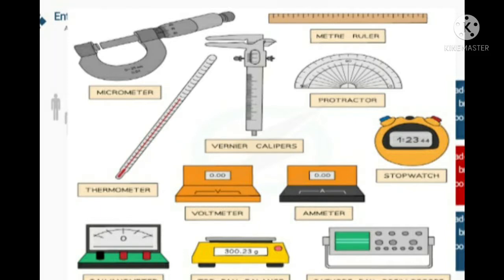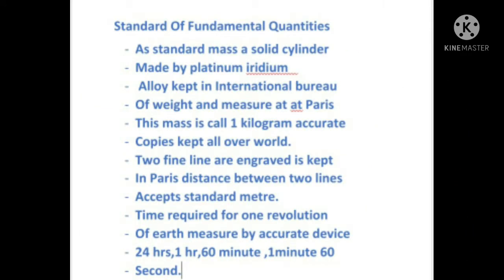As the standard of mass, a solid cylinder made of platinum-iridium alloy is kept in the International Bureau of Weights and Measures at Paris. As per international agreement, this mass is called 1 kilogram. Official accurate copies of this prototype are kept in the standardizing laboratories all over the world.